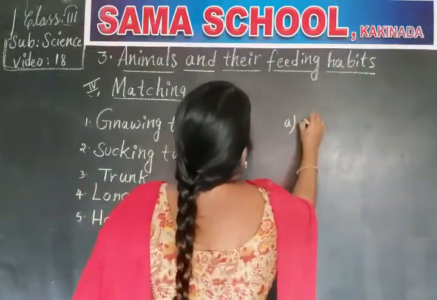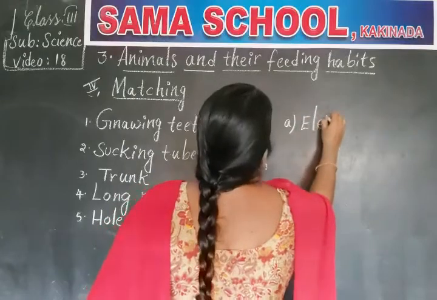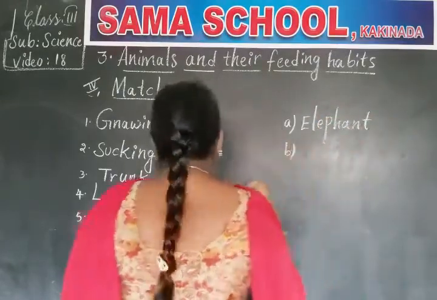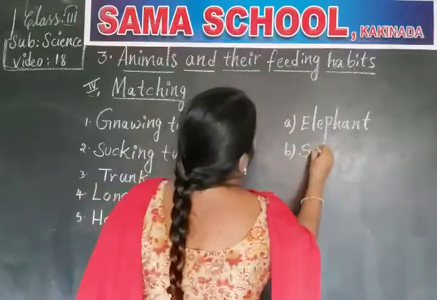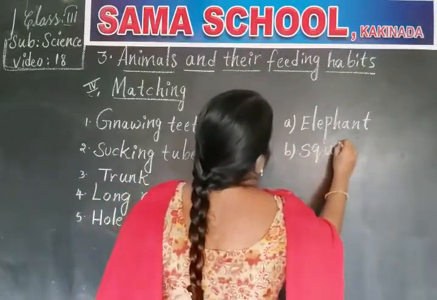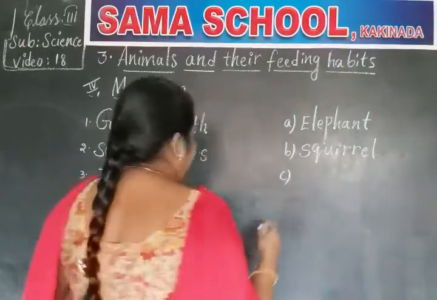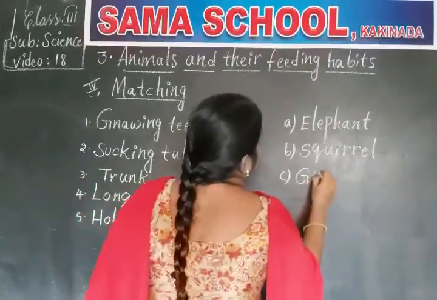First one, elephant. Next one, squirrel. Next one, giraffe.